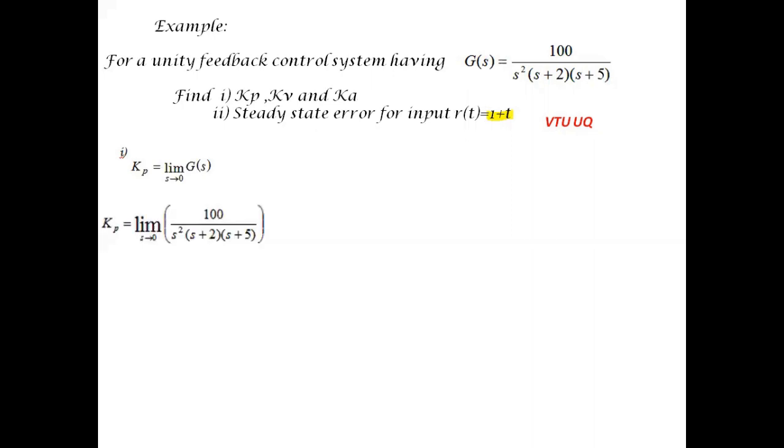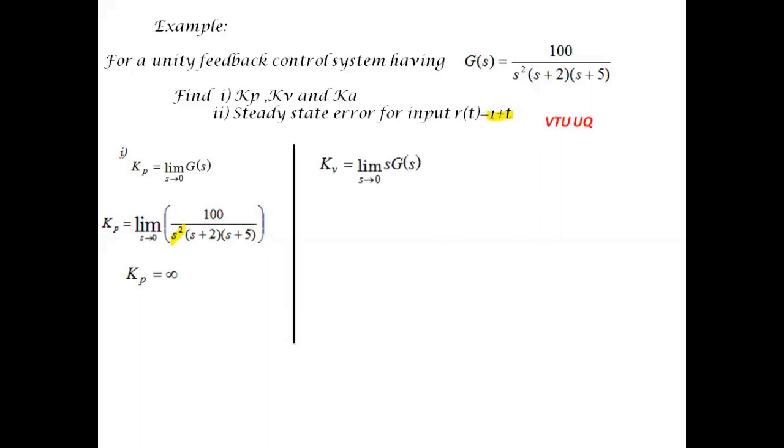Let's substitute for G(s). So Kp will be equal to limit s tends to 0, 100 divided by s square of (s plus 2) into (s plus 5). Substituting s tends to 0, the denominator becomes 0. So Kp will be equal to infinity.